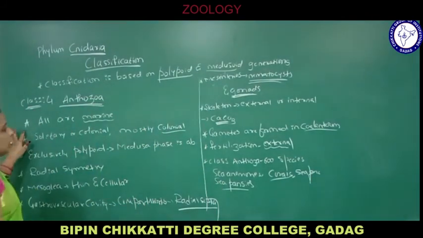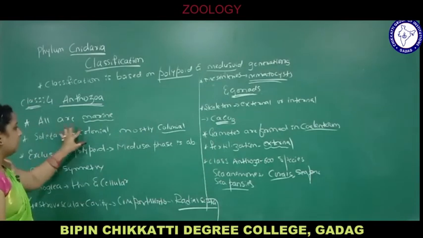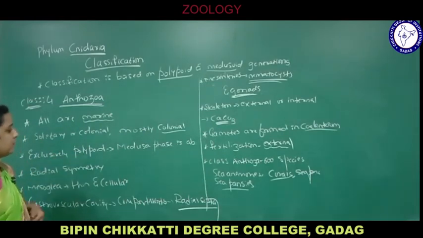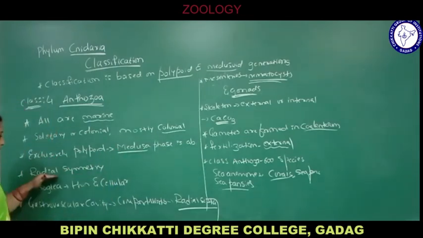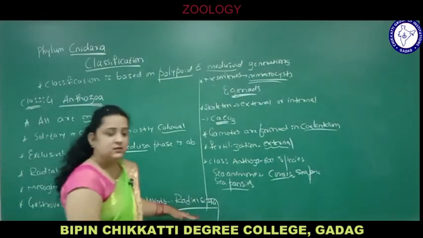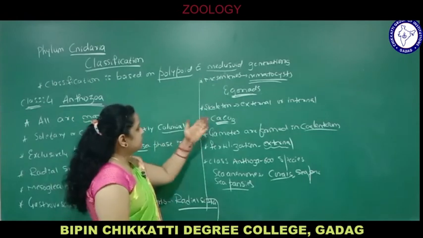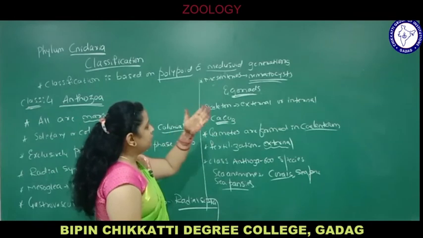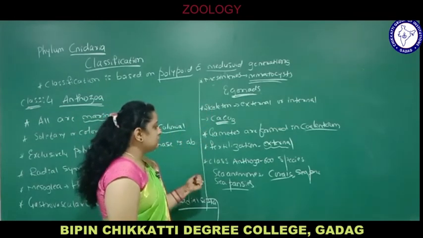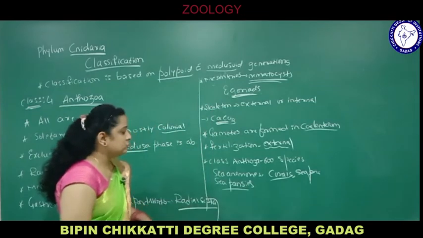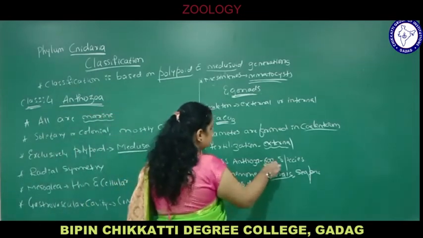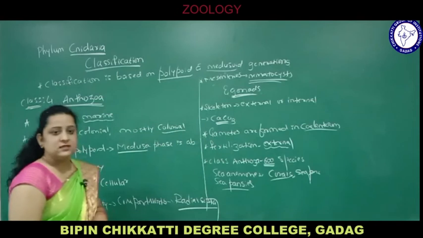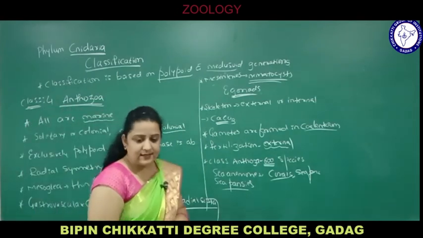Once again, all are marine, solitary or colonial, mostly colonial, with exclusively polypoid stage, because here the medusa phase is absent. Radial symmetry is modified, mesoglea is thin and acellular, and the gastrovascular cavity has compartments with radial septa. Skeleton, external or internal, is made up of calcium carbonate. Mesenteries have nematocysts and gonads, gametes are formed in the coelenteron, and fertilization is external. Class Anthozoa has how many species? 600 species, like sea anemones, corals, sea pansies, sea fans, etc.